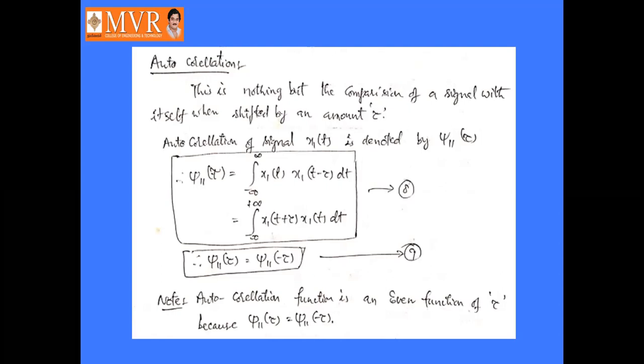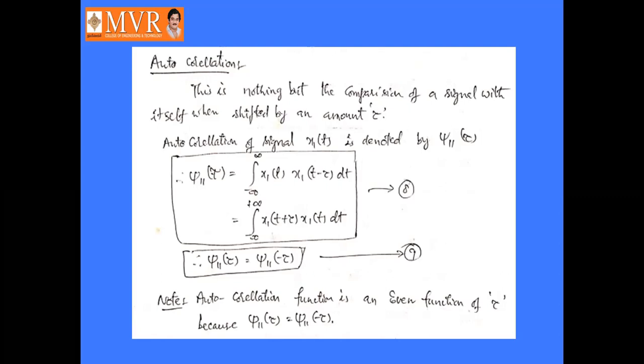We are comparing the same signal x1 of t with x1 of t, but with some time delay. So from that definition, we can express the autocorrelation function of signal x1 of t as denoted by J11 of tau, whereas cross correlation is denoted by J12 of tau or J21 of tau.